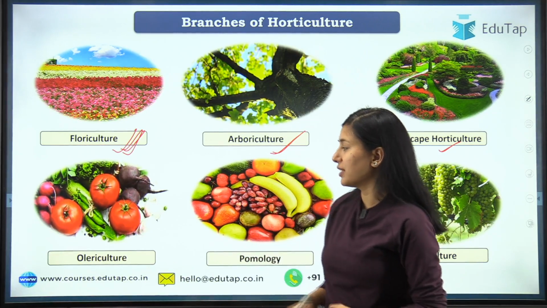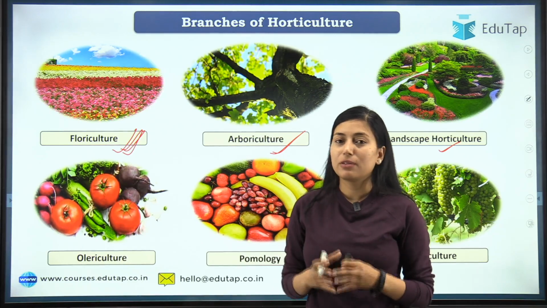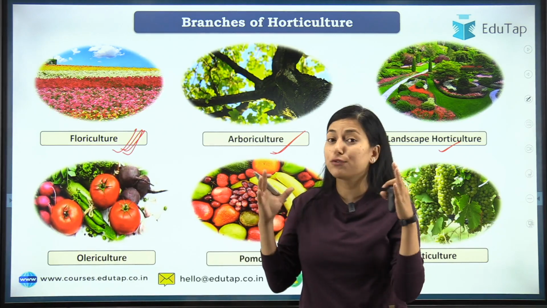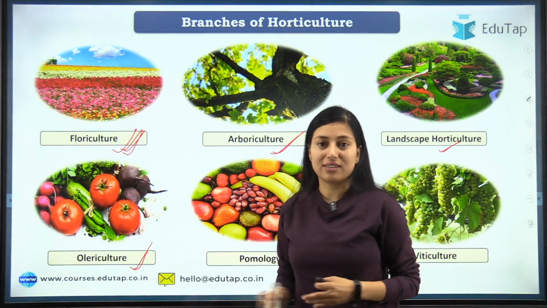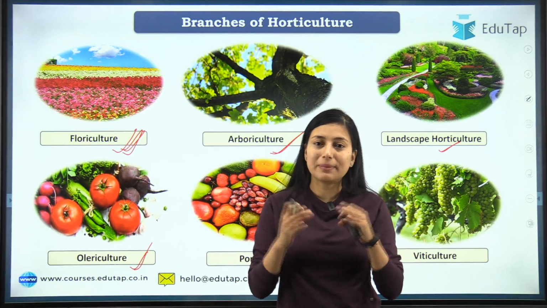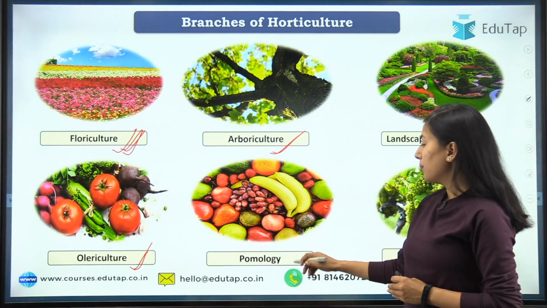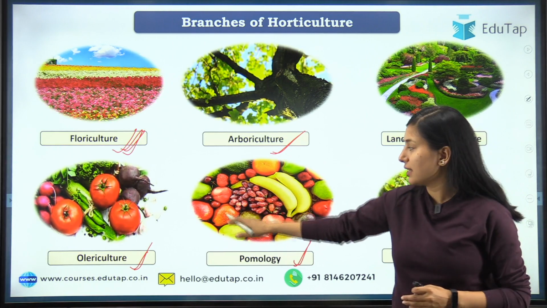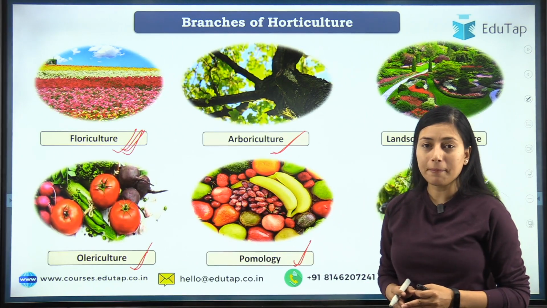Now moving on to the next, that is vegetables. When your study is focused only on vegetables, that is known as olericulture, okay? Study of vegetables is olericulture. Now moving on to the next, that is the study of fruits. As you can see, fruits. So the study of fruits is known as pomology, okay?